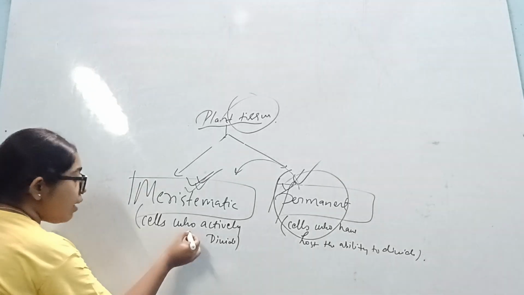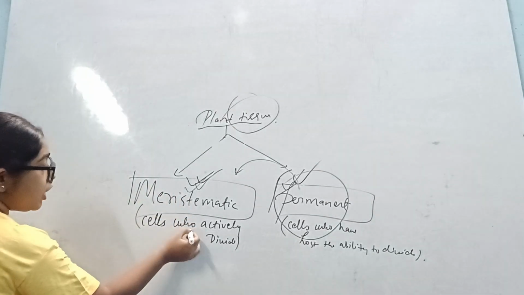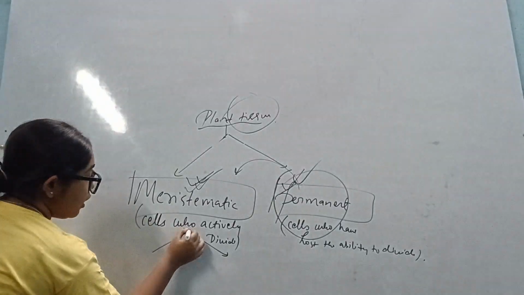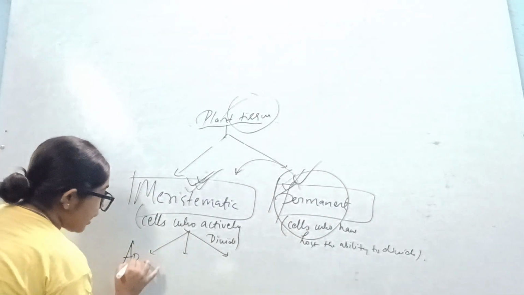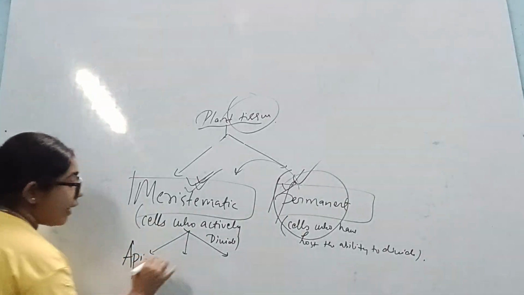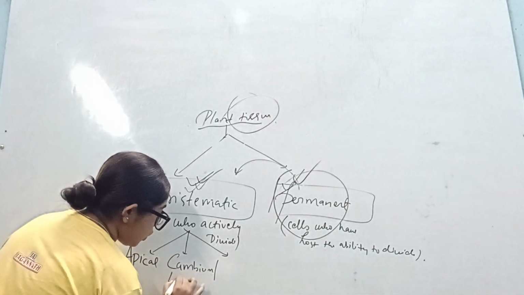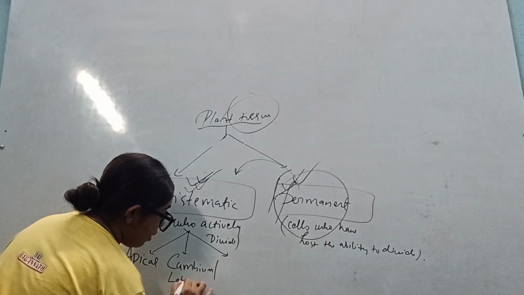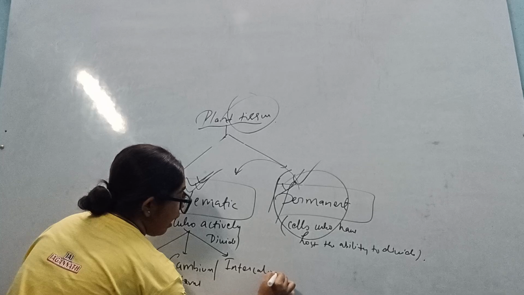Okay. Now, if I am talking about meristematic tissue, I can say meristematic tissue can be further divided into three parts. Is it clear? One is known as apical. The second is known as cambium, which you can also call lateral. And the last one is known as intercalary.